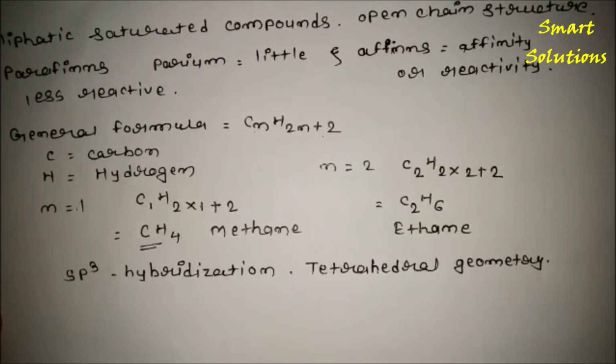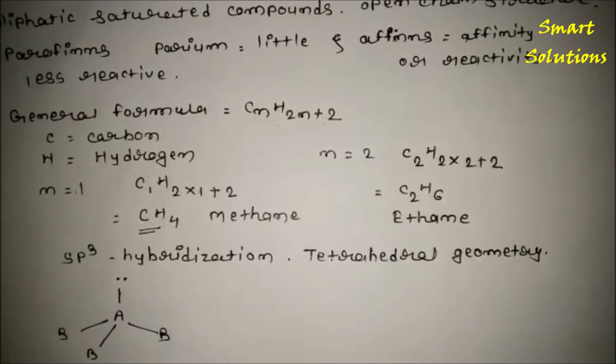So if we have one lone pair, okay, so this is one lone pair, then this will be the tetrahedral geometry.